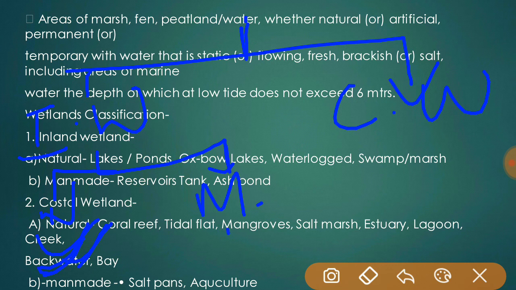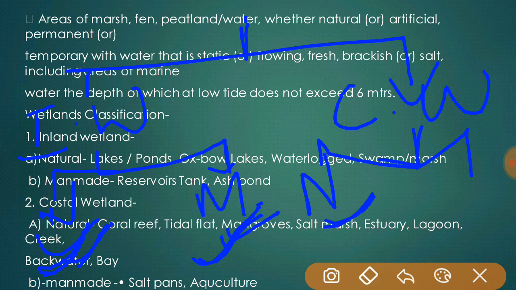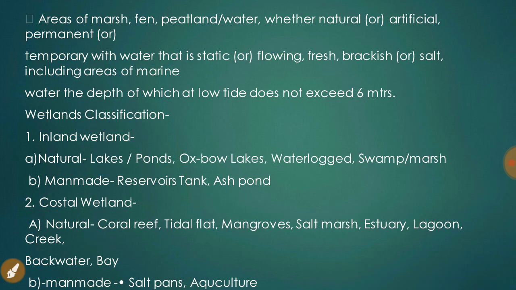In the man-made we have reservoirs, tanks, waterlogged areas, and ash ponds. And in the coastal wetlands, again we have two types, natural and man-made. In the natural we have estuary, lagoon, creek, backwater, bay, coral reef, tidal flat, mangroves and salt marshes. And in the man-made, salt pans and aquaculture. So these are the classifications.